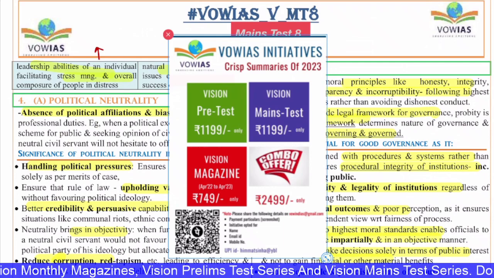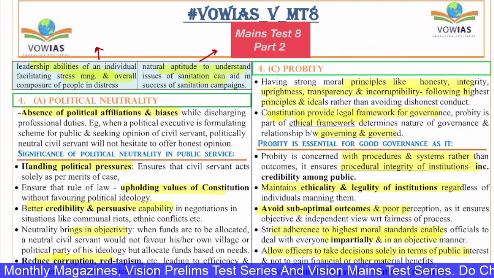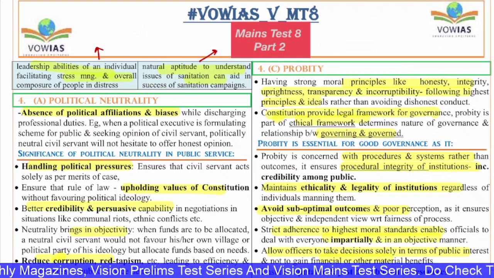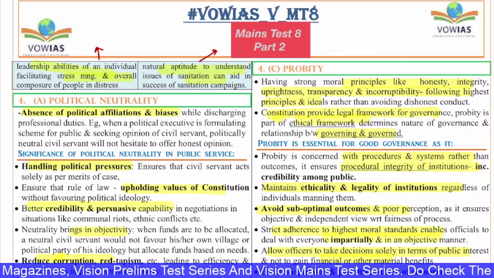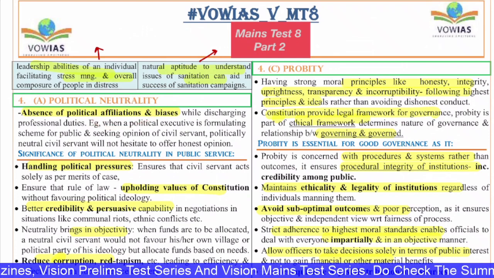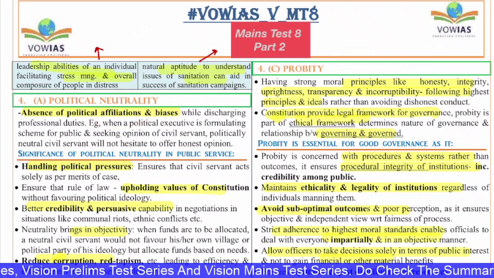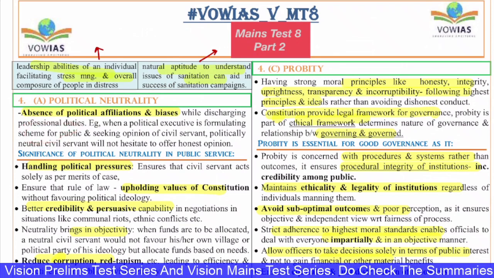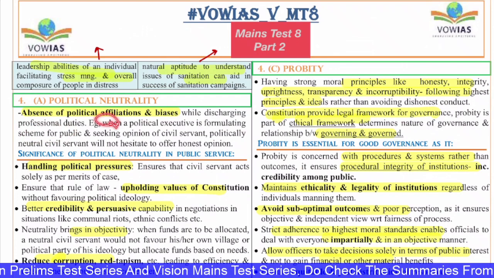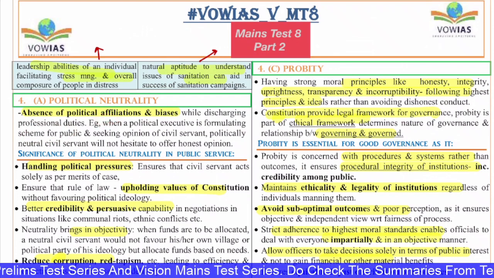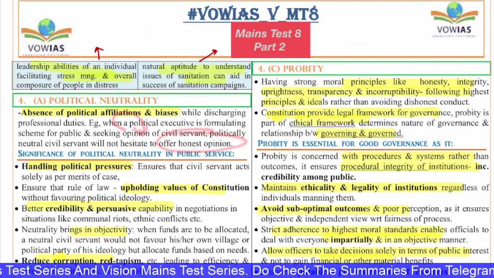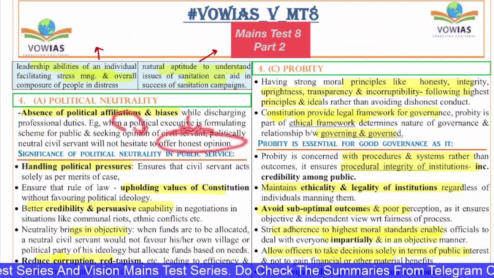Now let us quickly begin. The fourth question, broadly if you see, is with regard to political neutrality. In other words, political neutrality is nothing but non-partisanship. It is the absence of political affiliation and biases during the discharge of professional duties, when a political executive is formulating a scheme for the public and seeking the opinion of a civil servant. So the civil servant has to give a politically neutral opinion and should not hesitate from offering his honest opinion, because only then will the public good be served.